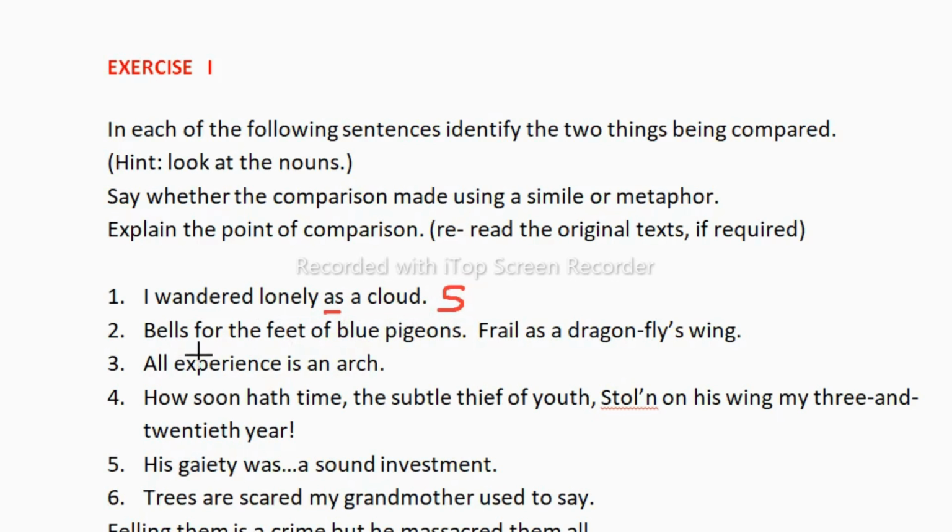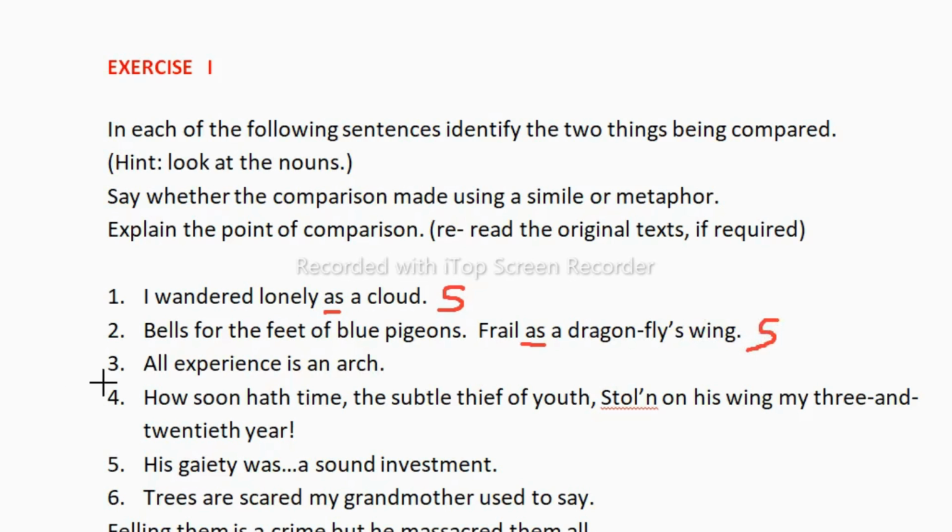Next one, bells for the feet of blue pigeons, frail as a dragonfly's wing. Again you can see here, frail as a dragonfly's wing. Again, as we are using it, it shows how delicate or frail it is, like a dragonfly's wings. So we are comparing something as something else. So this is again a simile.